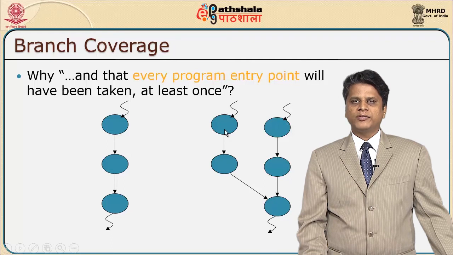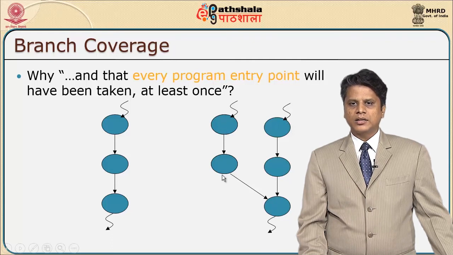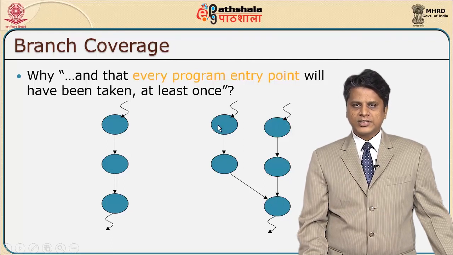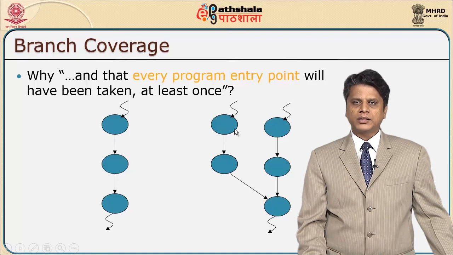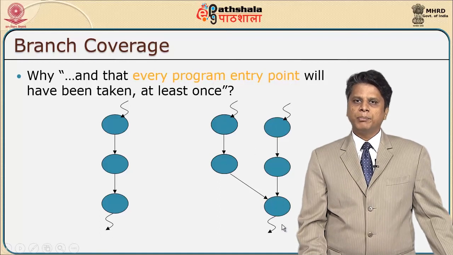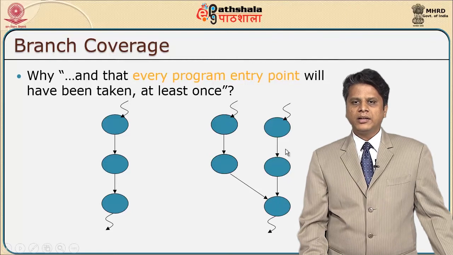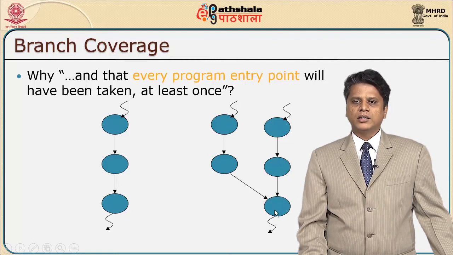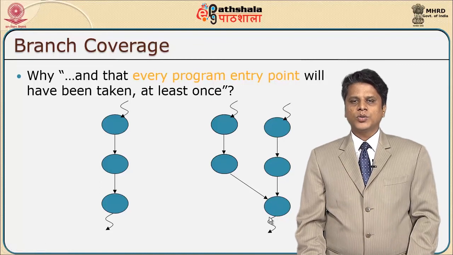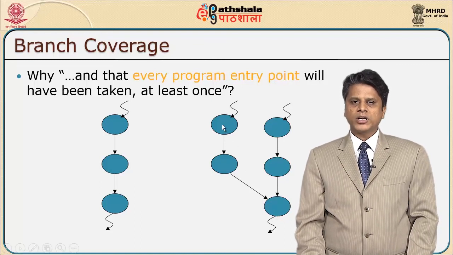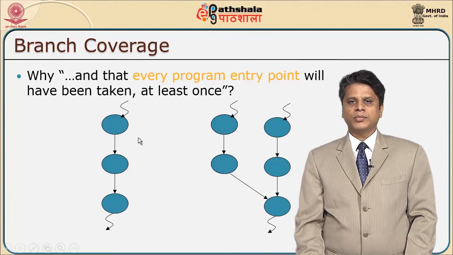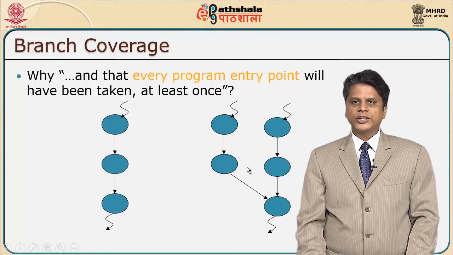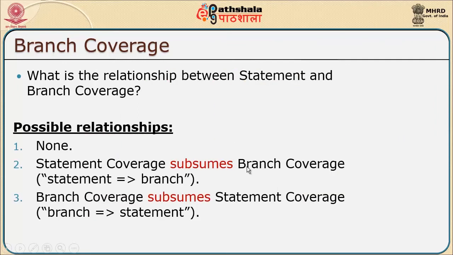But I should have tested this loop, or this path should have been traversed minimally one time, and the second path has to be traversed at least one time. So, we understand the importance of branch coverage rather than sequential statement coverage.